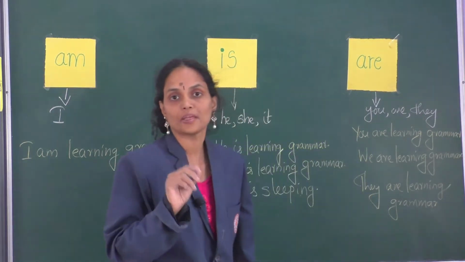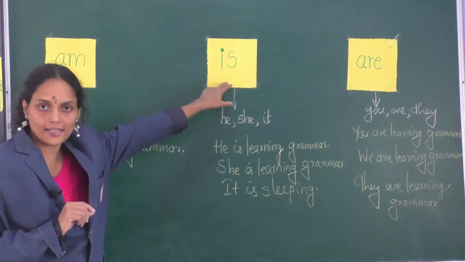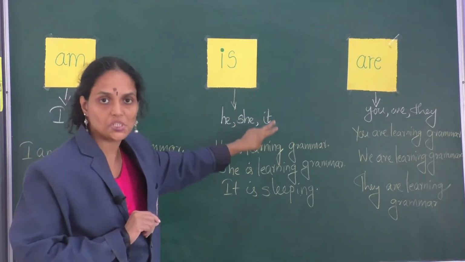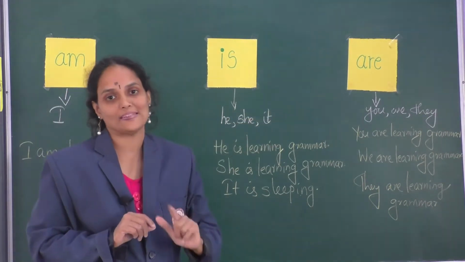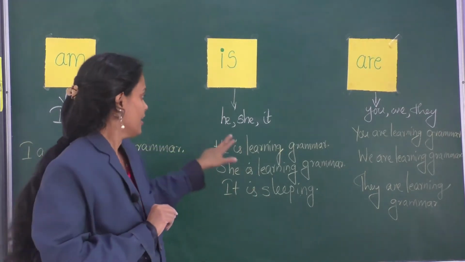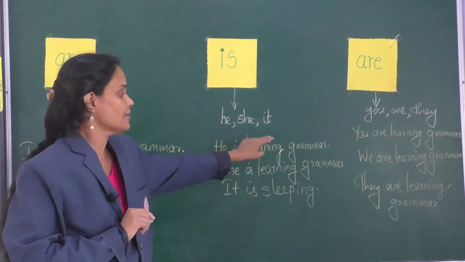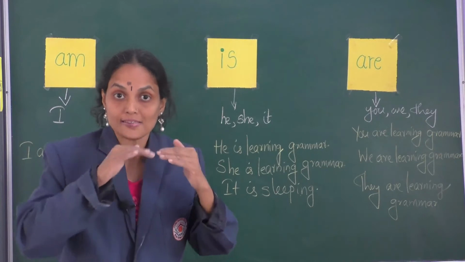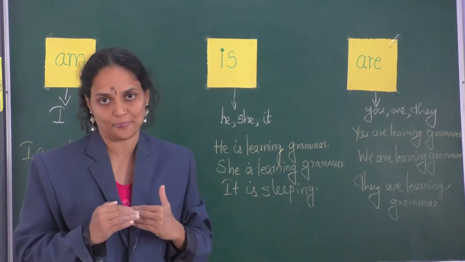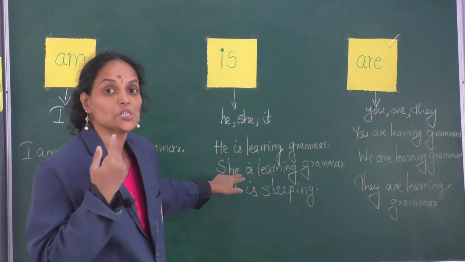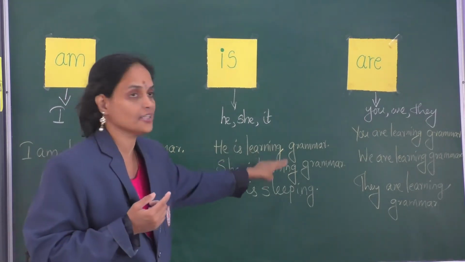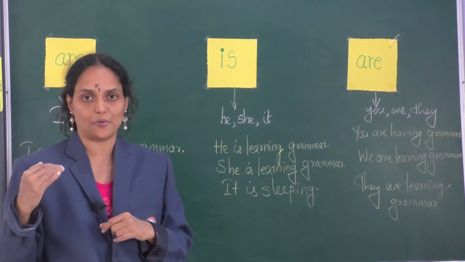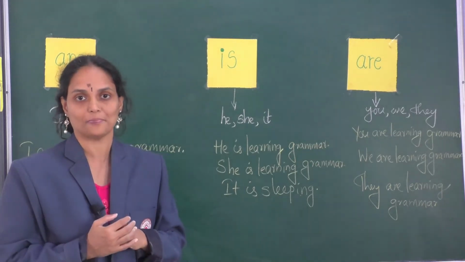Am shows that the sentence is in present tense. The action learning happens in present tense. I am learning grammar. Fine. Next one is is. The auxiliary verb is is used with the pronouns he, she, it in present tense. Examples. He is learning grammar. See, that action of learning grammar is happening now at present time. What is she doing? She is learning grammar. Action learning is going on right now at the time of speaking about it.